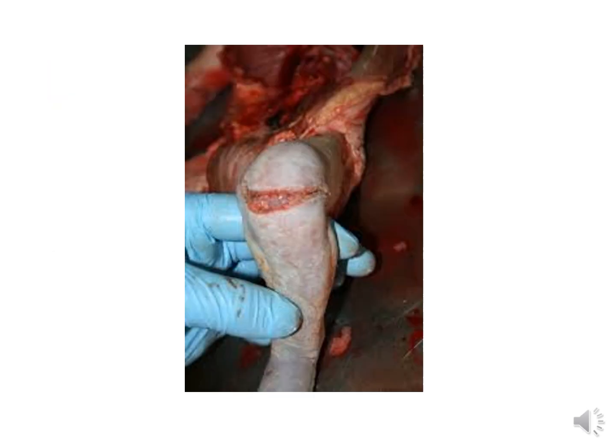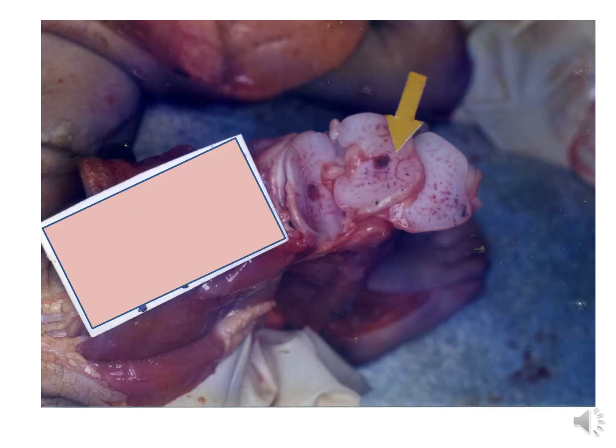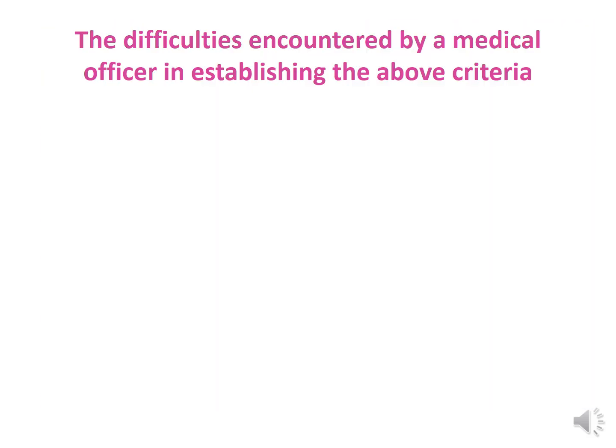So just to tell you, to see about the ossification centers on the femur, right? So you have to have dissections like this, right? So have cutting of the femur to see ossification centers, whether it is there or not, right? The difficulties encountered by a medical officer in establishing the above criteria, we are not going to discuss. You can read it leisurely because it's very common sense.